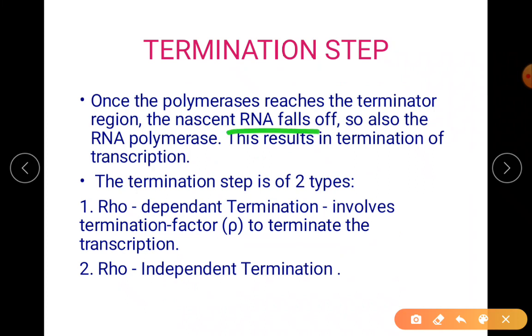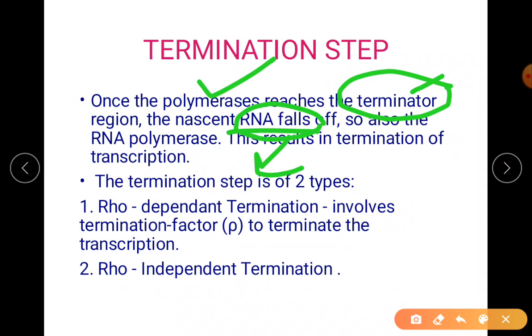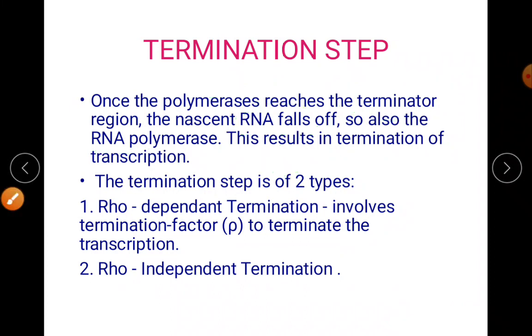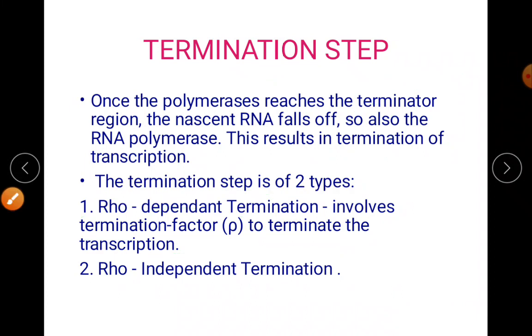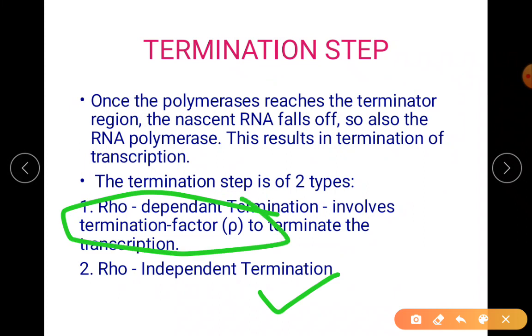Once it falls off, what happens? As soon as the polymerase reaches the terminator region, the RNA strand will separate. Even RNA polymerase will separate. And how is this possible? With the help of two important steps which are done separately. There is one step that depends on a termination factor. It is called rho dependent termination, or it can follow rho independent termination, where rho factor doesn't come into the picture.